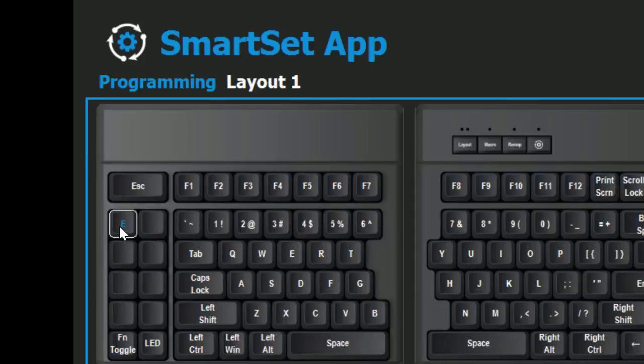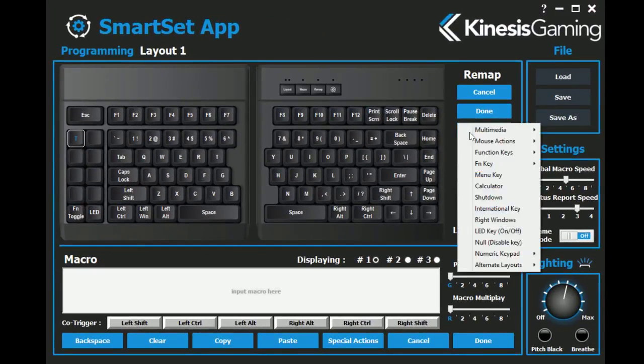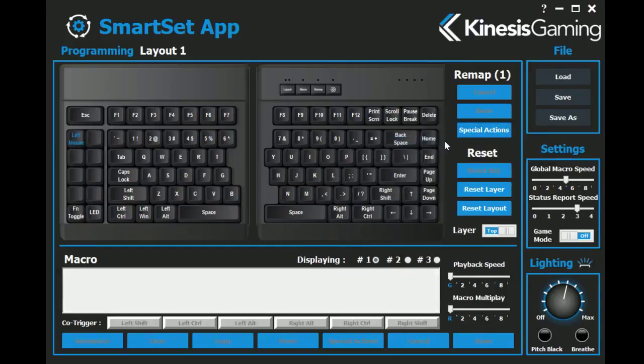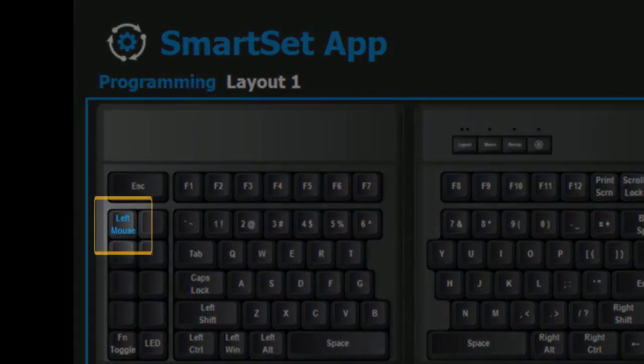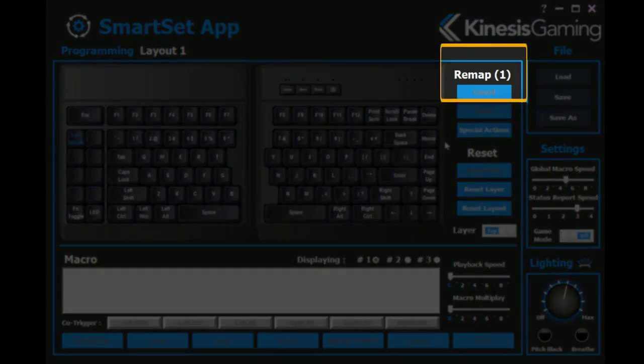To remap this key, simply press the desired key action on your keyboard, or click the Special Actions button for a menu of multimedia actions, mouse actions, and much more. Remapped keys appear in blue, and the number of stored remaps is displayed here.